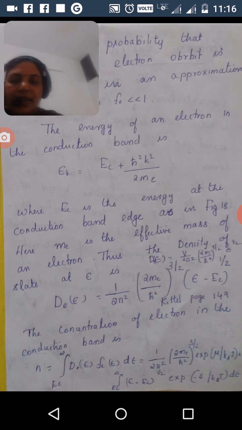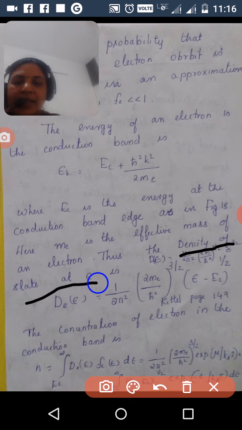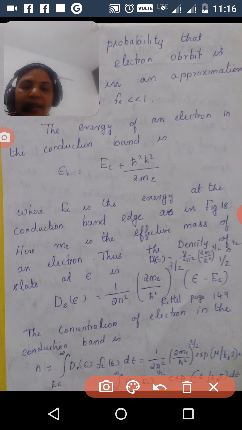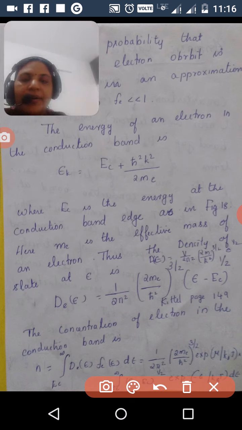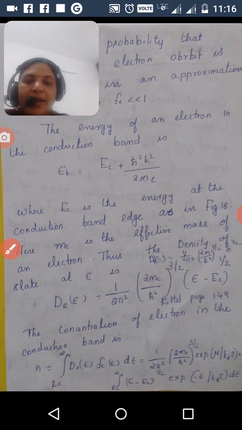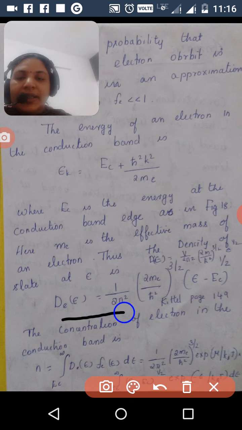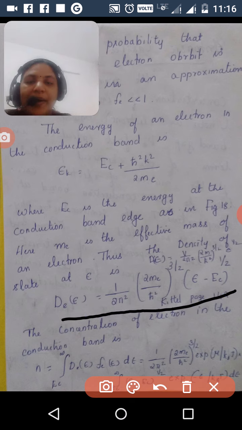And the density of states at the energy E: we have already studied that for free electrons the density of states equals V divided by 2 pi square, times 2me divided by h cut square all raised to 3 by 2, times (E minus Ec) raised to 1 by 2.